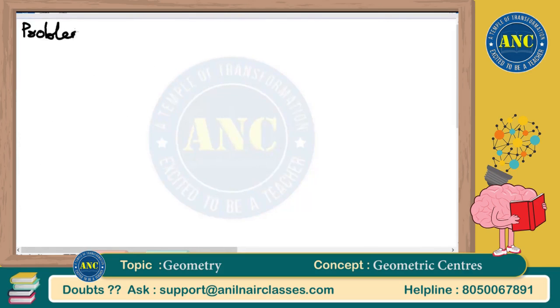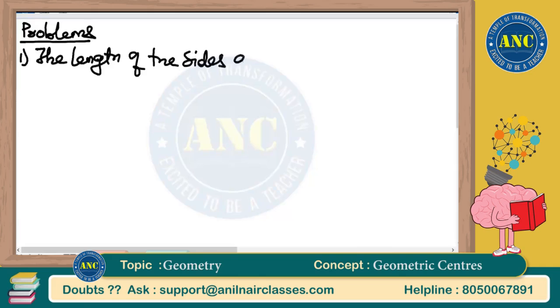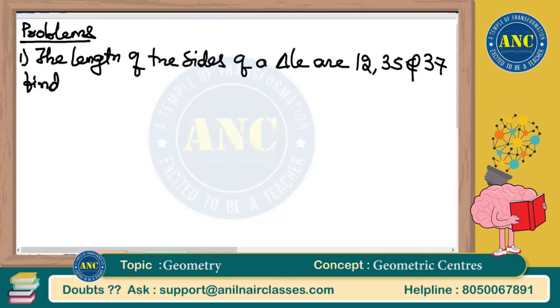Right? Problems. First one. We'll try to solve 12 to 15 questions.